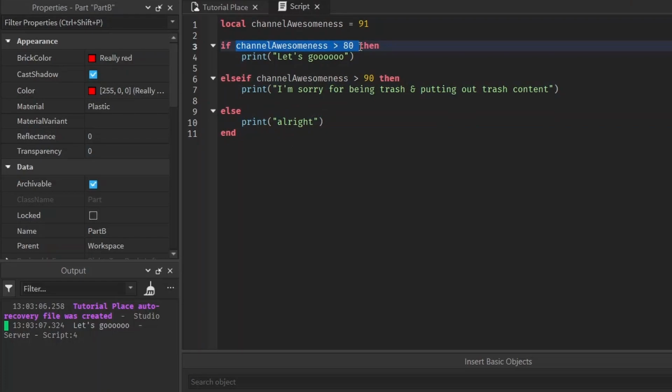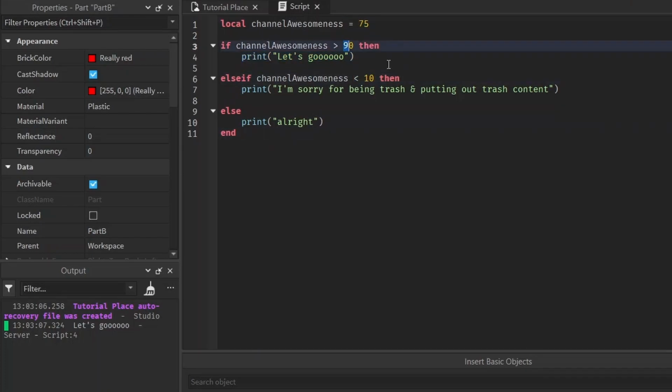Is 91 greater than 80? Yes. So it's going to print out this condition, and it's done. It's not going to look at this next condition at all. Even though it's true for this statement too, it already checked it was true for this one and it did it and it's done. It only does one of the statements. It doesn't do multiple. It does the first one that's true and then all of the other statements are ignored.